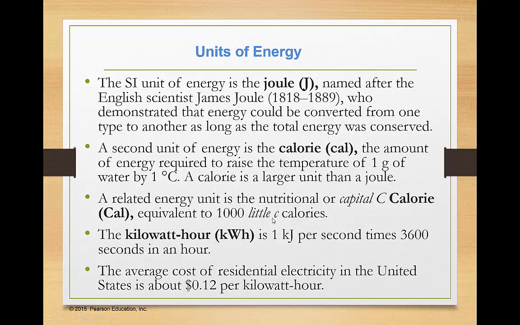260,000 of these calories up here. There's also a kilowatt hour, which you may be familiar with in terms of your electric bill or power. It is 1 kilojoule per second times 3,600 seconds in an hour. Kilowatt hours are what residential electricity is measured in. The average cost is about 12 cents per kilowatt hour. You could do the math and figure out how much it would be per kilojoule second. That's certainly an example we could look at.